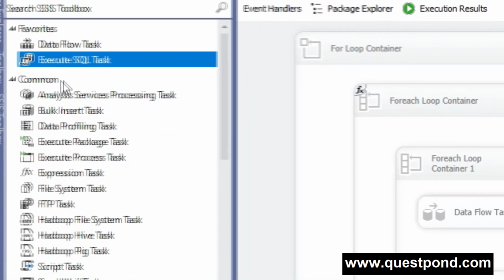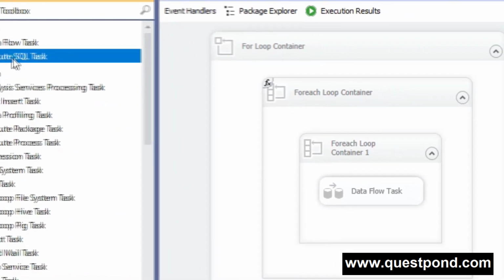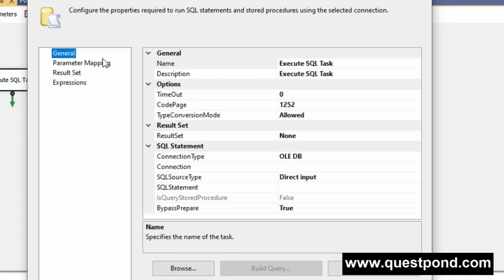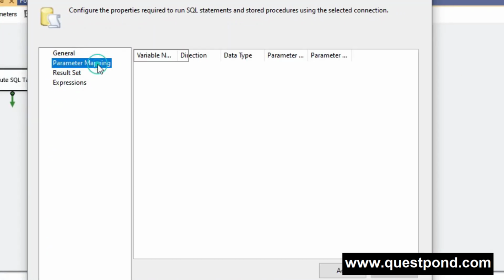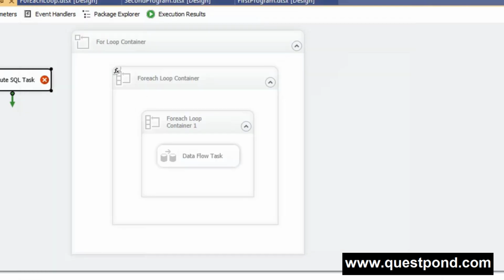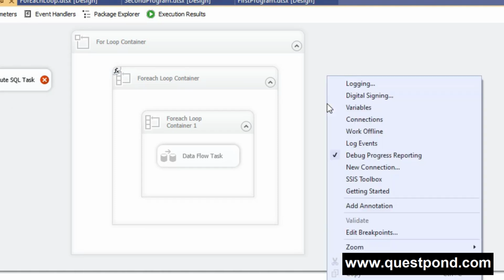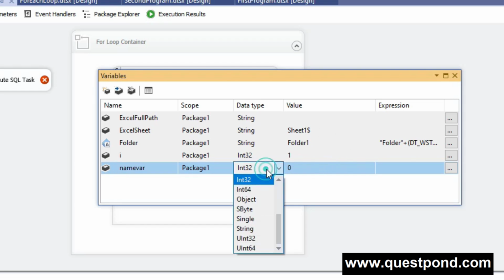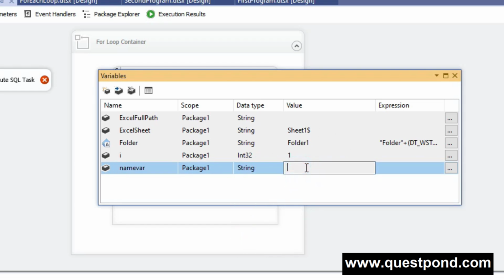First we need to drag and drop the Execute SQL Task component here, and if I double click on it, you can see something called parameter mapping. Here in the parameter mapping, we have to pass the variable as a parameter in order to satisfy this question. So for that, let's first create the variable. Right click, variable, add a variable, and here I will say name var. This will be a string, and the value will be